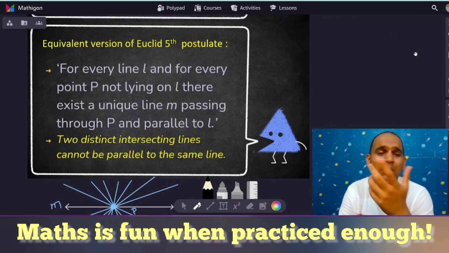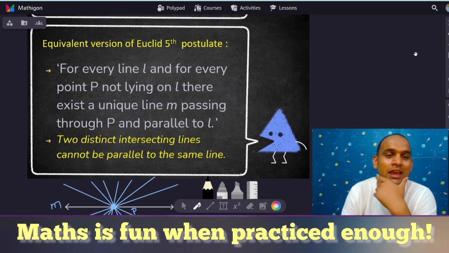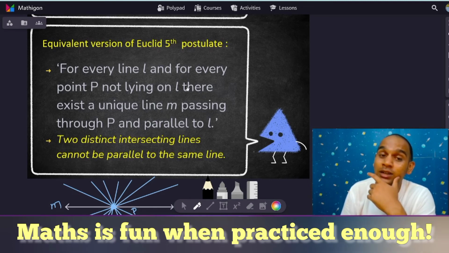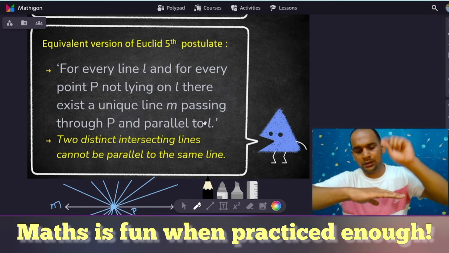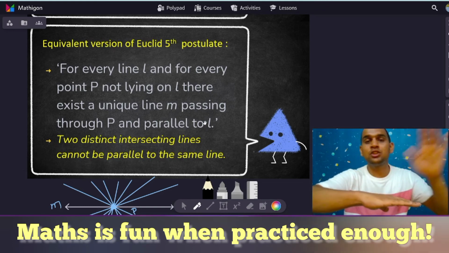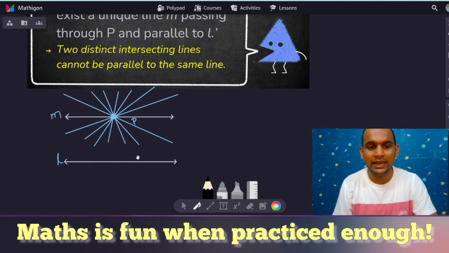Now, one more equivalent version of Euclid's fifth postulate. This I will discuss in detail. It says, for every line L and for every point P not lying on L, there exists a unique line M that is passing through P and which is parallel to L. What does it say? I will try to explain it with a figure. I have the line L and I take a point P which is obviously not on this line L.